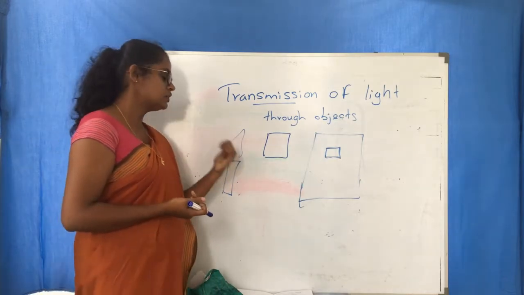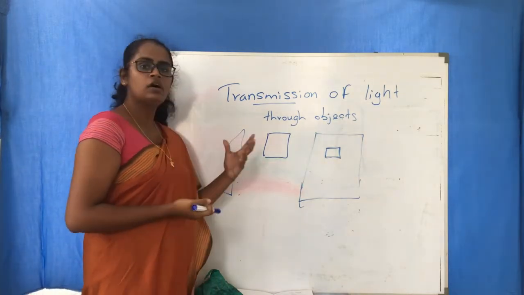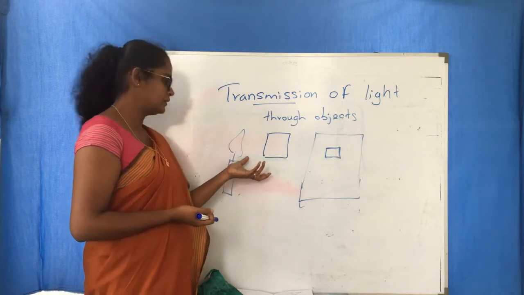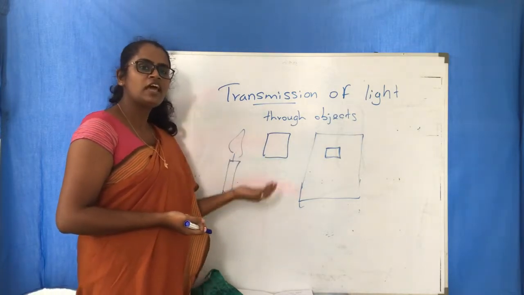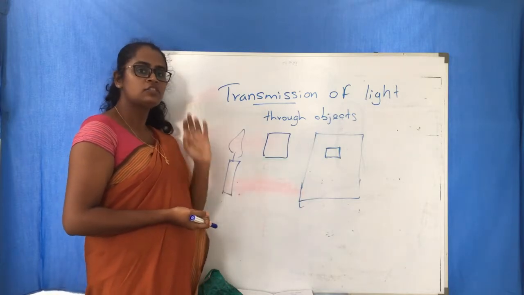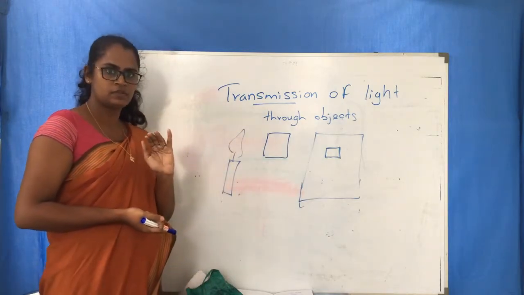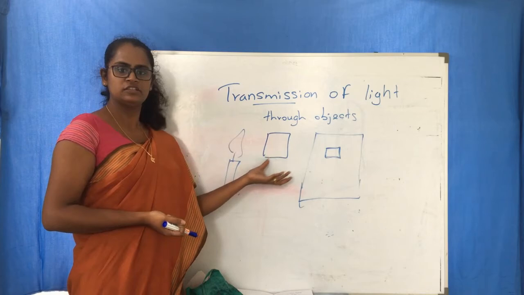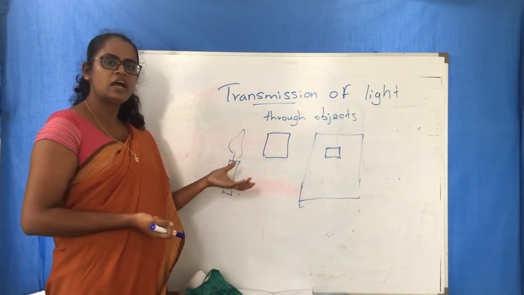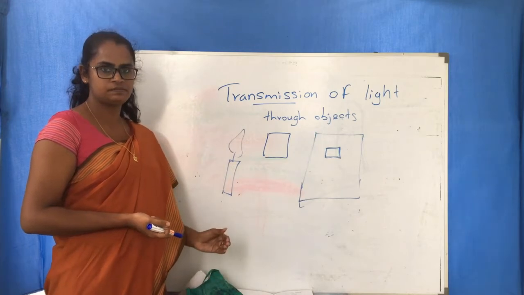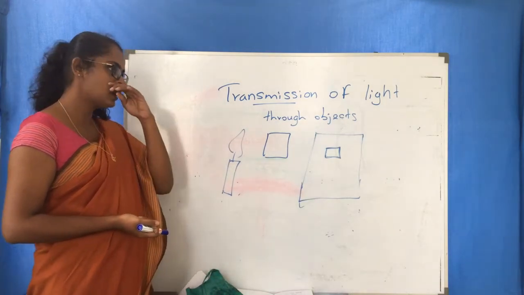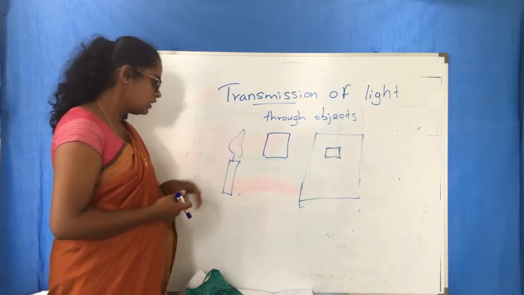Now when we do this activity we can identify 3 different groups of objects. Okay, now I'm going to say what they are.